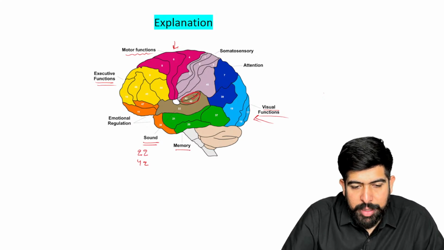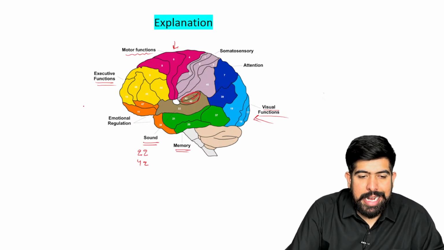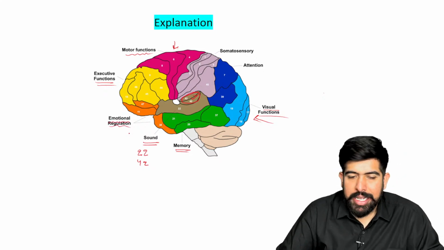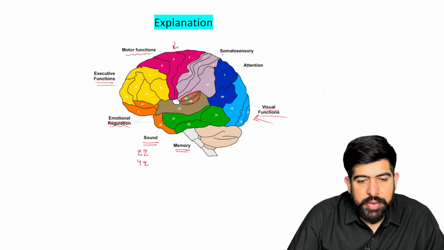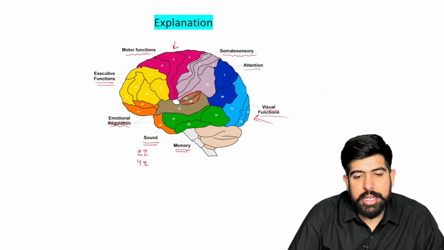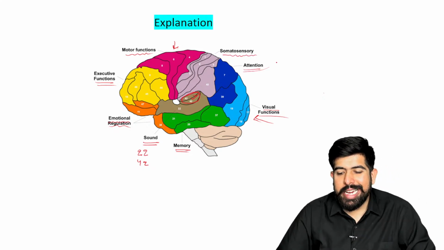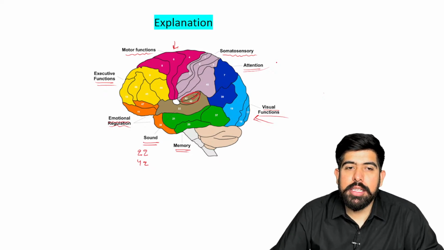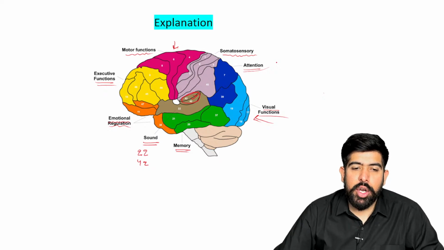Just below that we have the memory, and your emotion regulation. These are in front of you, right? On the parietal lobe, it is divided into the somatosensory and the attention also. So these are the areas which are divided there, which are going to help us in the perception and the working of your brain, right?